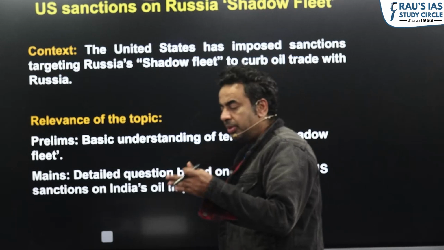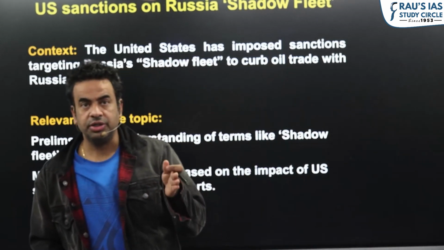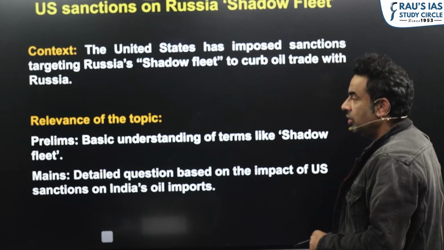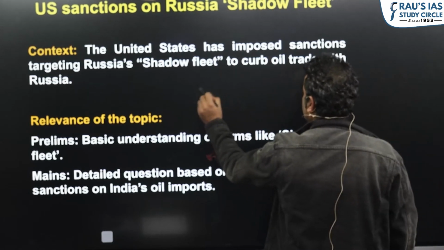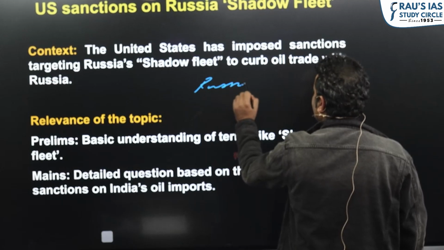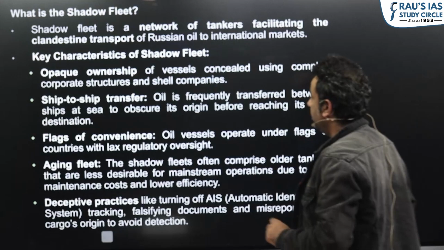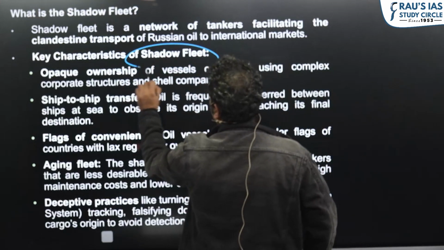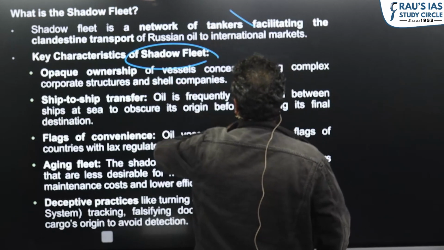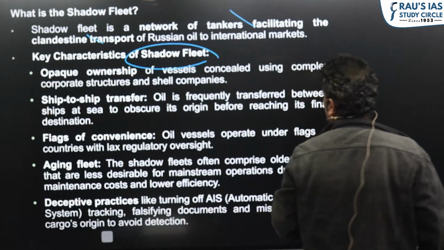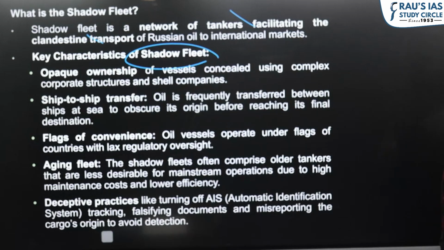So the Russian economy is dependent on the export of oil. Russia is one of the major players of OPEC also. So as the Russian economy is under sanction, Russia is trying to bypass it with the help of its shadow fleet. It's a network of tankers which Russia is using to bypass the sanctions to export Russian oil in the international market.